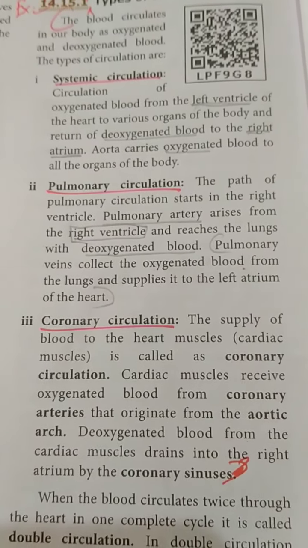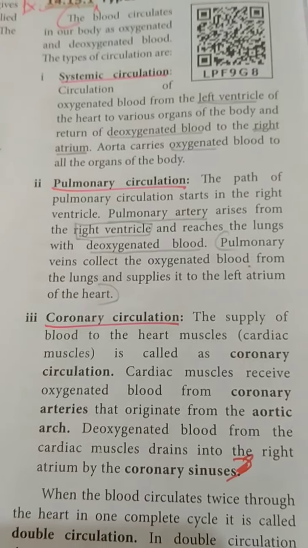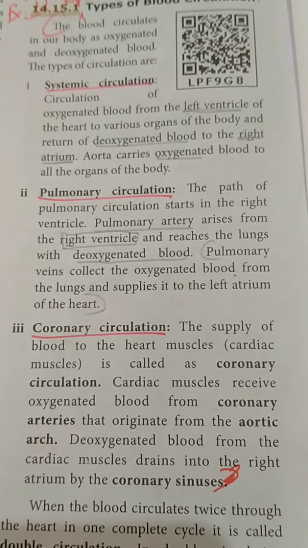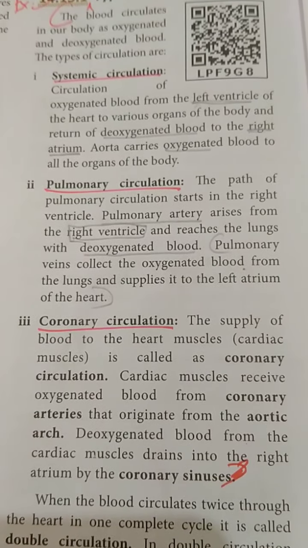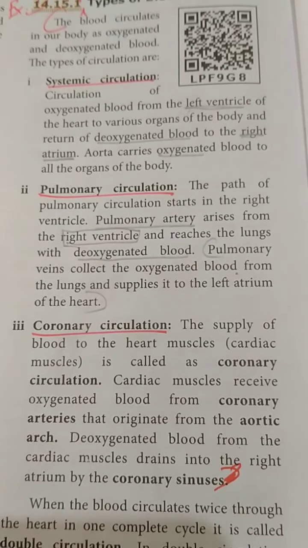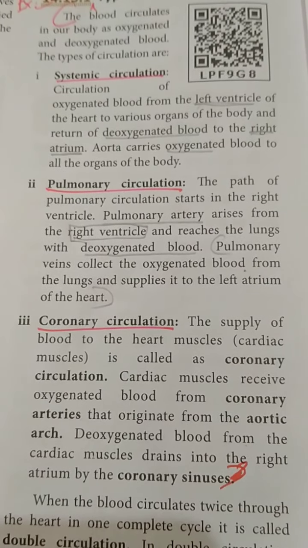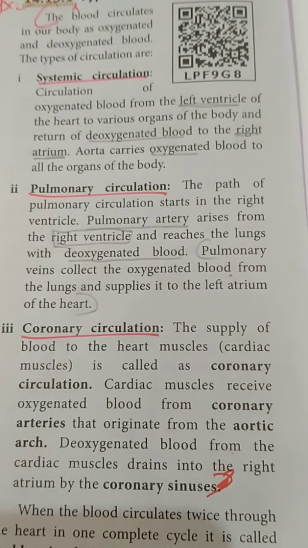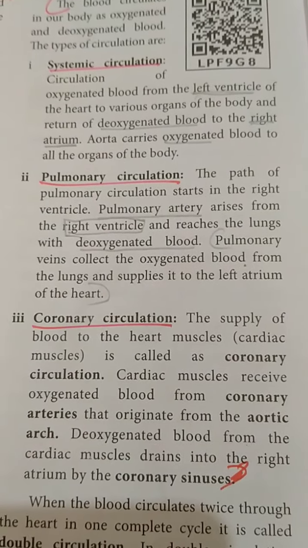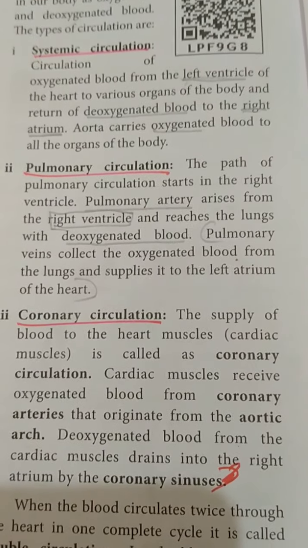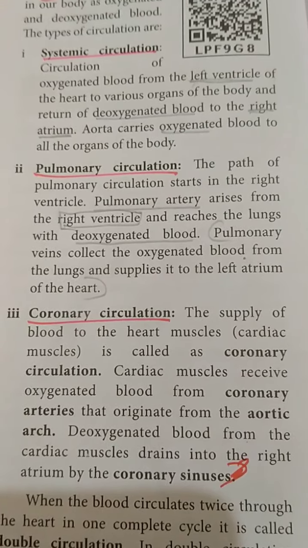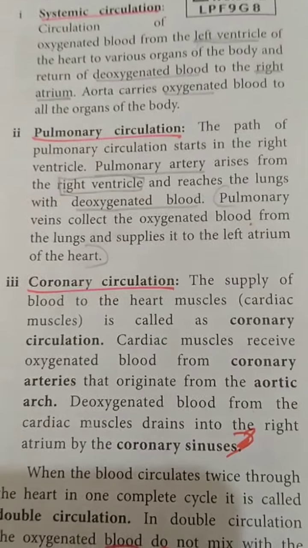It reaches the lungs with what type of blood? Deoxygenated blood. And the pulmonary veins collect the oxygenated blood from the lungs and supply it to the left atrium of the heart.